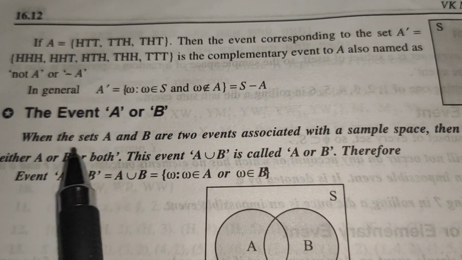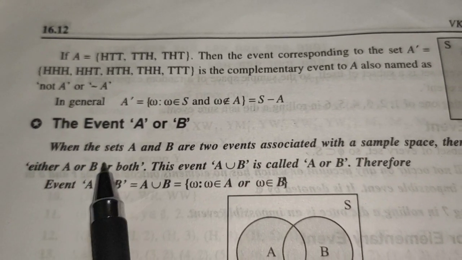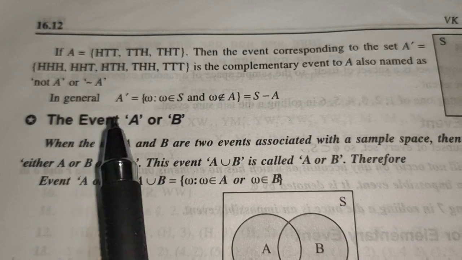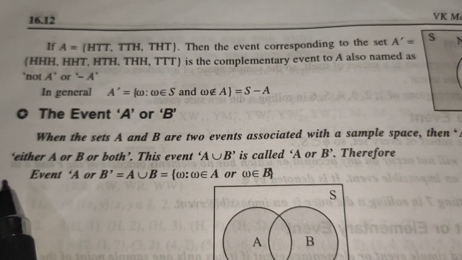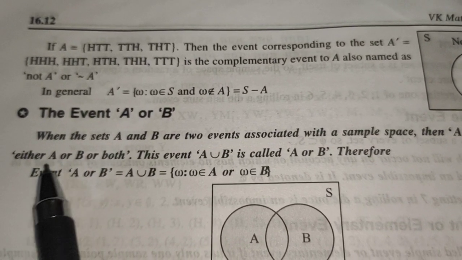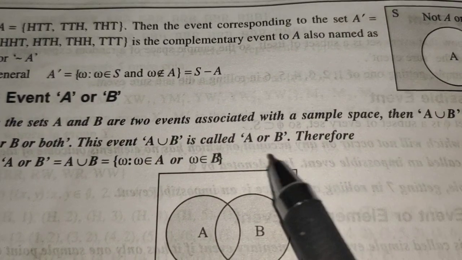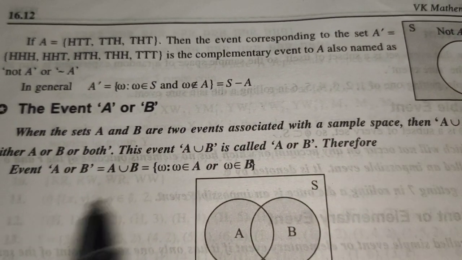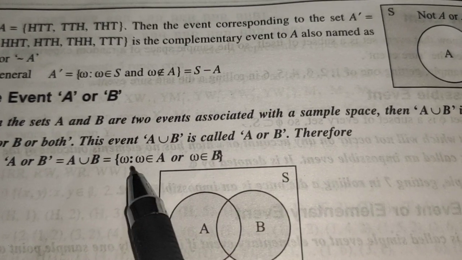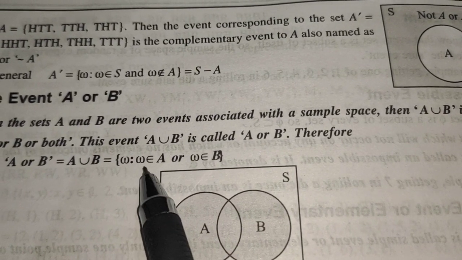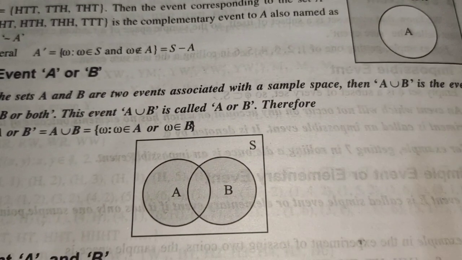It signifies that elements from either A or B will be included, or the elements which are in both the sets. So all the elements you can include. The event A union B is called A or B. Therefore, the event A or B, or A union B, you can consider like this: omega such that omega or W belongs to A or W belongs to B or W belongs to both.